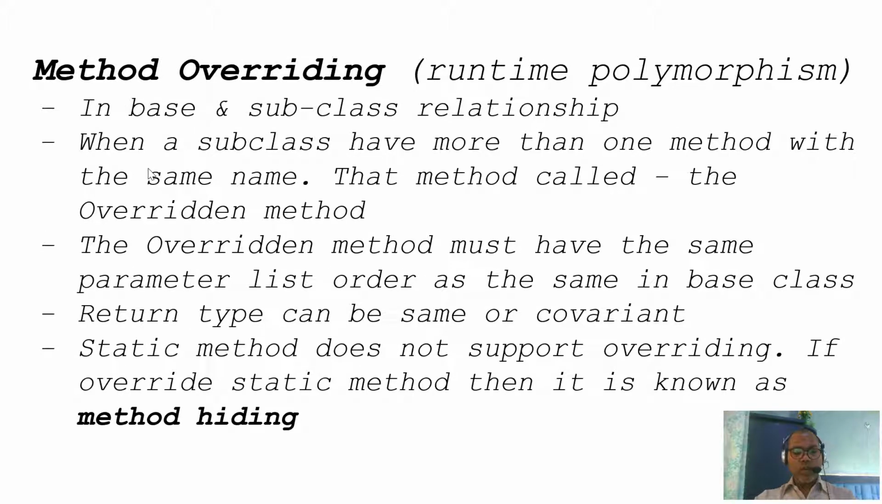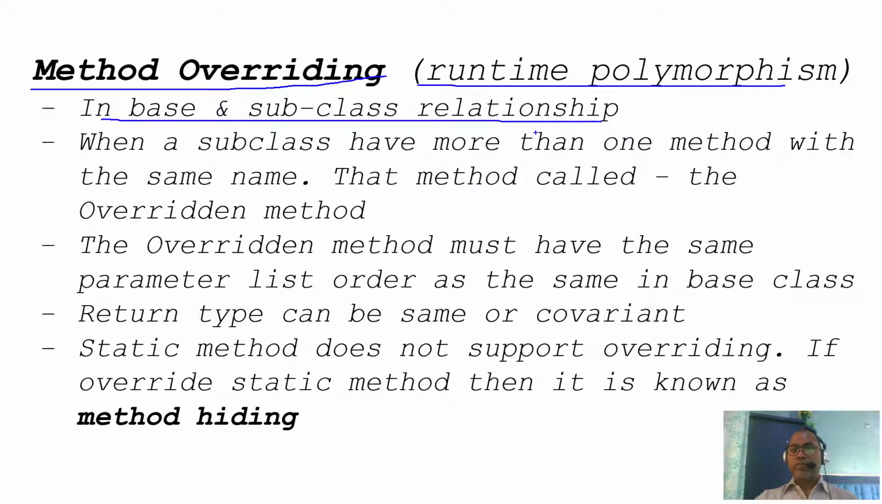Next we talk about method overriding, which is runtime polymorphism. For method overriding there is a need for some kind of parent-child relationship, or base class and subclass relationship. That means there is a parent class and this is the subclass. In the base class you define some method, and the same method you define in the subclass with the same signature, known as method overriding.